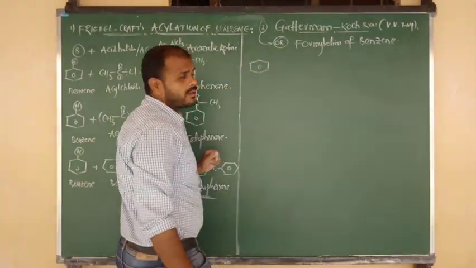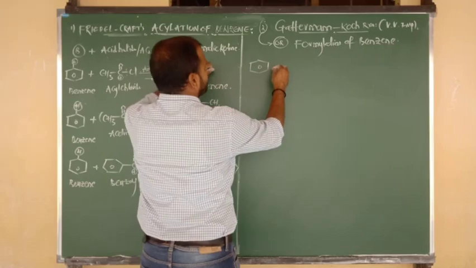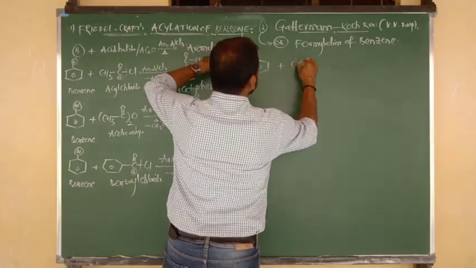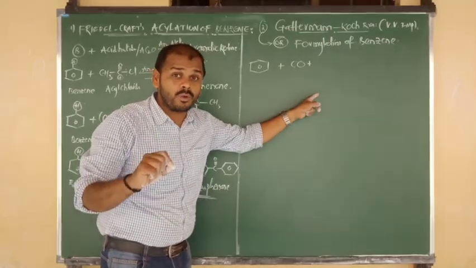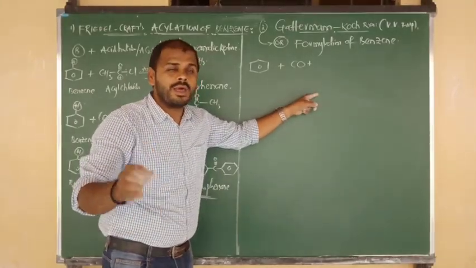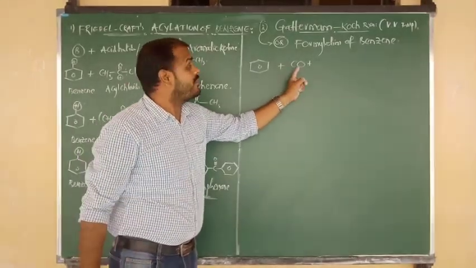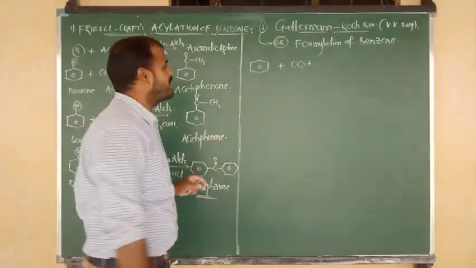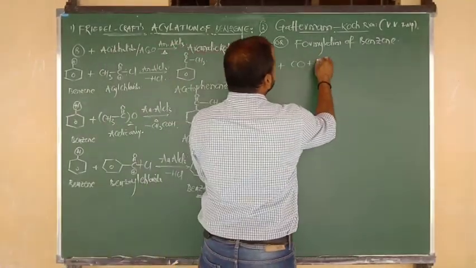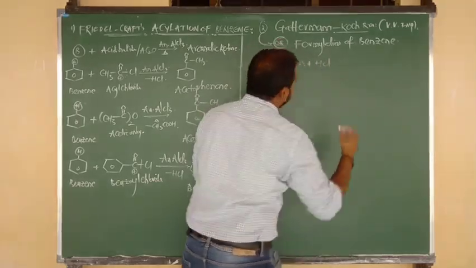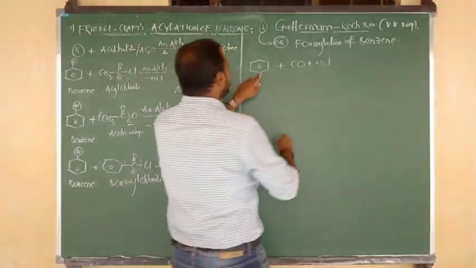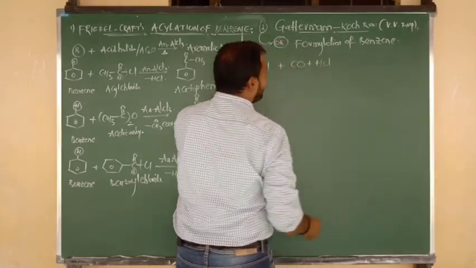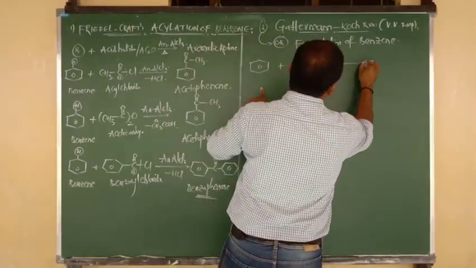It undergoes reaction with a mixture of carbon monoxide, capital C, capital O. Don't write small o, that may become cobalt. This is carbon monoxide. Benzene on reaction with carbon monoxide and HCl, hydrochloric acid.